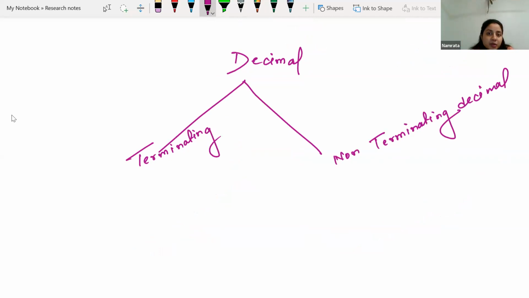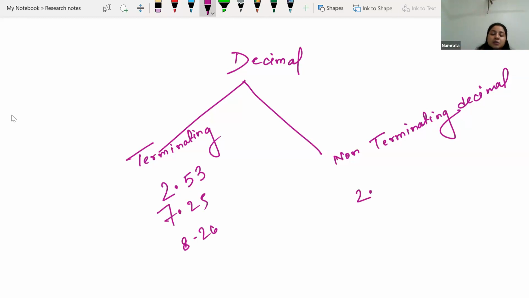Terminate means to stop. So the examples of terminating decimal numbers can be 2.53, 7.25, 8.26. Why am I saying terminating decimal number? Because you can see after a certain digit, the decimal number gets stopped. Termination means to stop. Non-terminating means it will not stop. It will just keep on going.